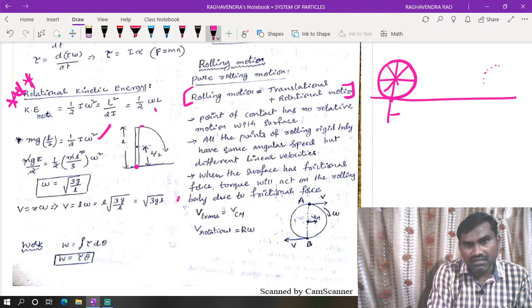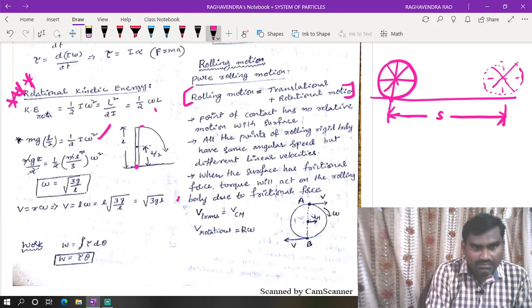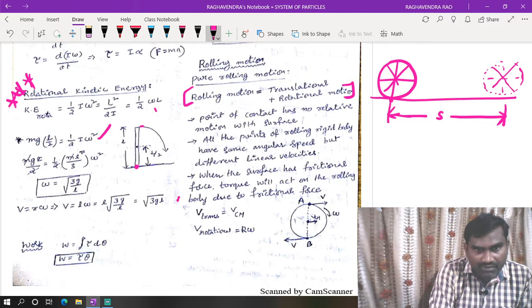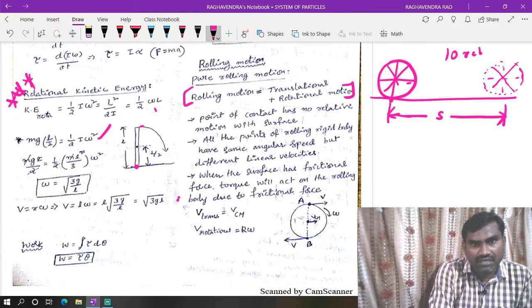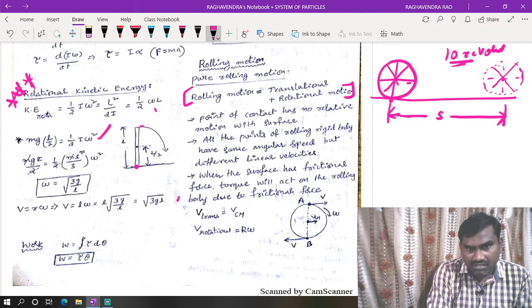After some time t, the wheel reaches this point. That means the wheel translationally covered a distance of s by making a number of rotations. For example, after 10 revolutions it reaches this point, which means this is rotational motion, this is translational motion.